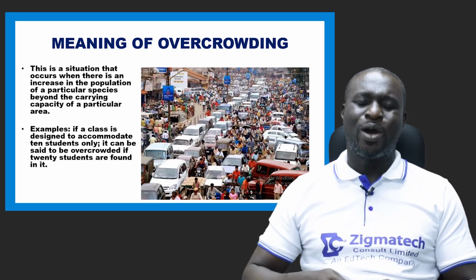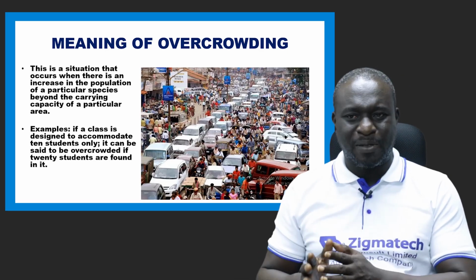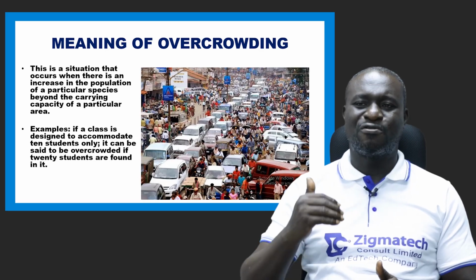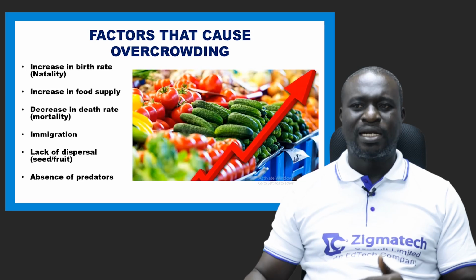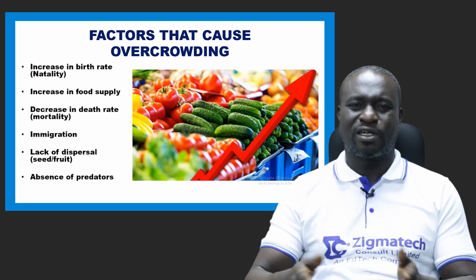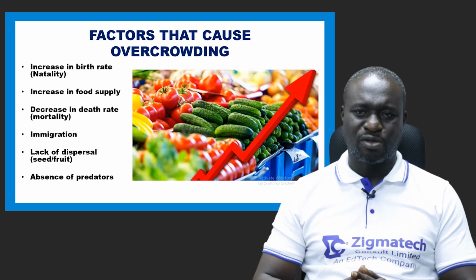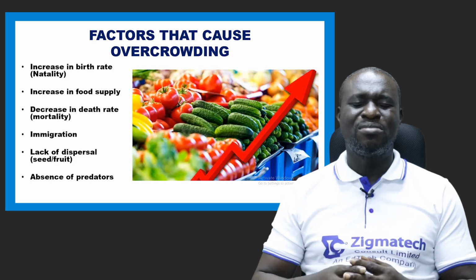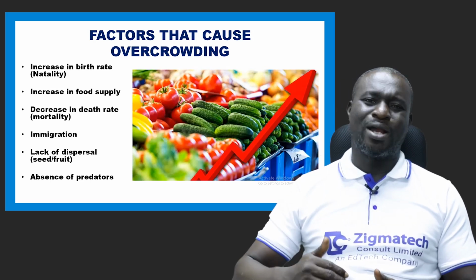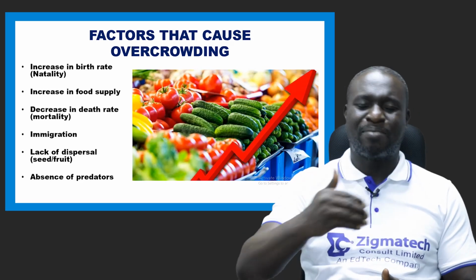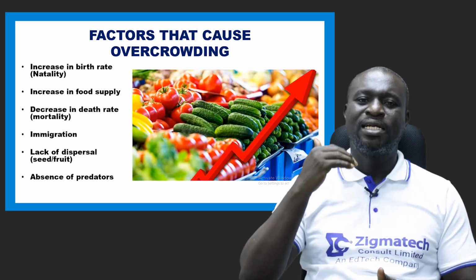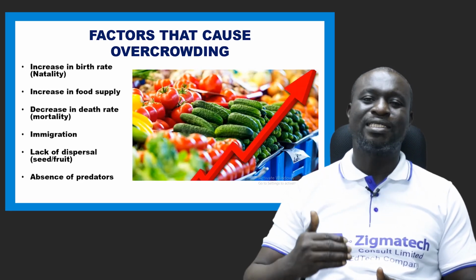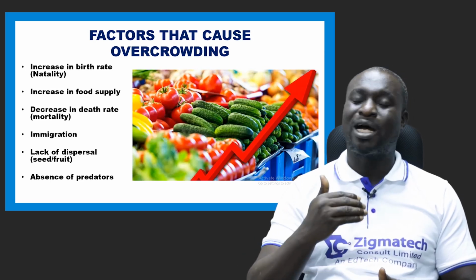So it is beyond the carrying capacity of that particular class. A situation where there is an increase in population of a particular species beyond the carrying capacity of that particular area is referred to as overcrowding. Now, what are the factors that cause overcrowding? What brings about overcrowding? The first one is what we call natality. Natality means birth rate. When there is an increase in birth rate in a particular area, definitely there will be overcrowding or overpopulation in that area.